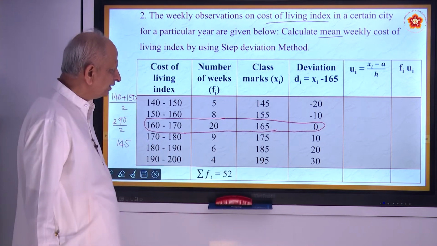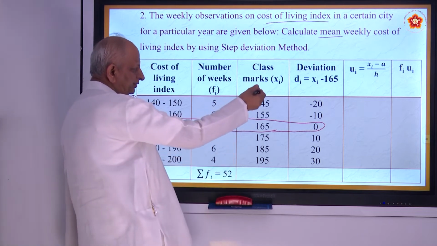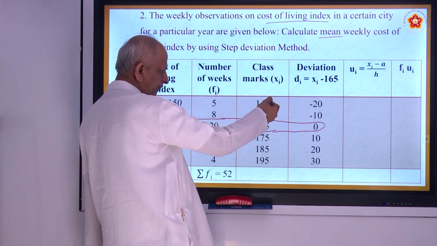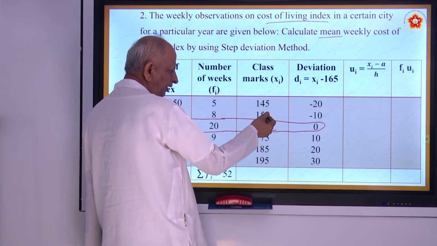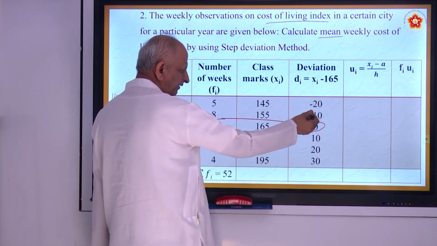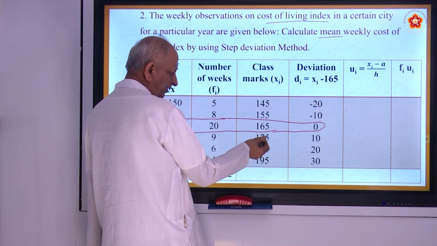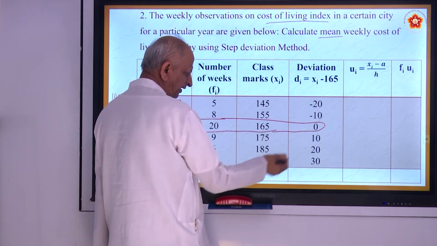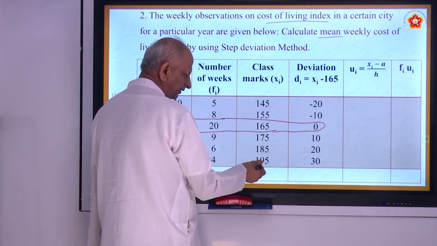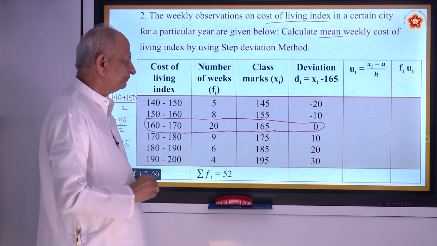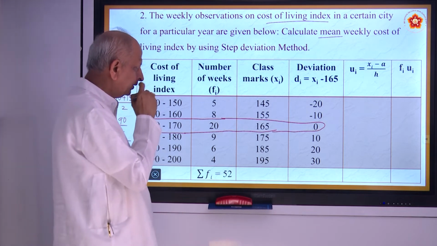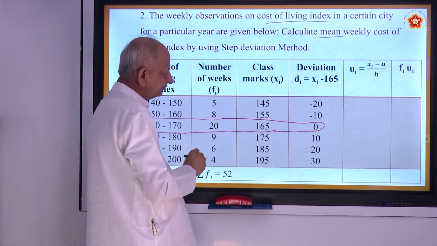Okay. Then see the deviations. 145 minus 165 is minus 20. 155 minus 165 is minus 10. 175 minus 165 is plus 10. This is plus 20, plus 30. Then you have Ui. So how to get Ui?